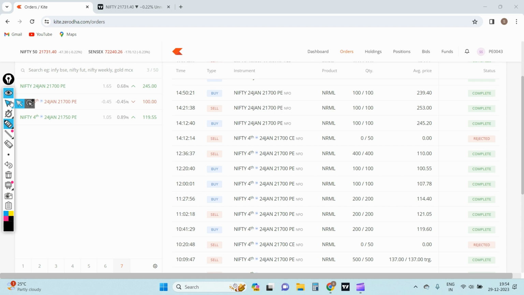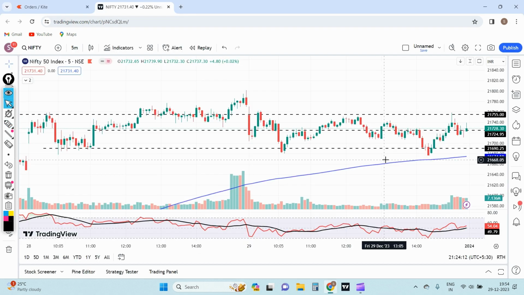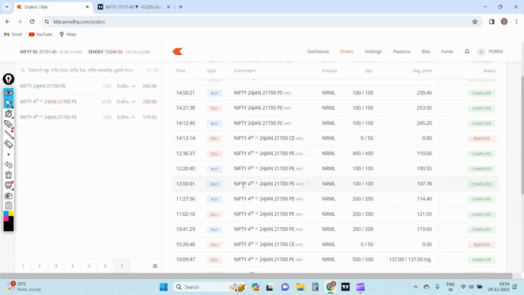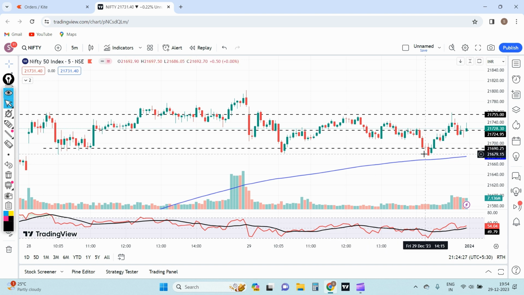If I go to the Nifty chart, it was around 2 o'clock, 12 minutes, in this candle that I entered.